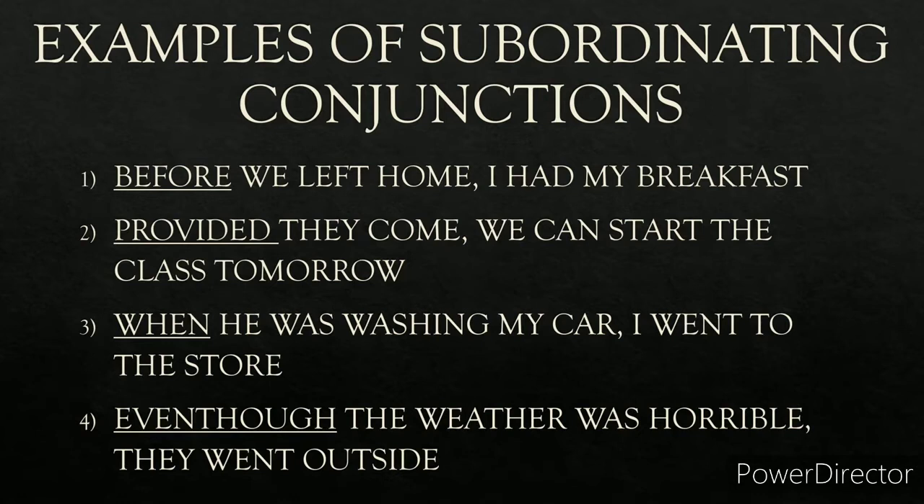When he was washing my car, I went to the store. When is the subordinating conjunction. When he was washing my car is the dependent clause, and I went to the store is an independent clause. Even though the weather was horrible, they went outside. Even though the weather was horrible is a dependent clause, they went outside is an independent clause. Even though is a subordinating conjunction.